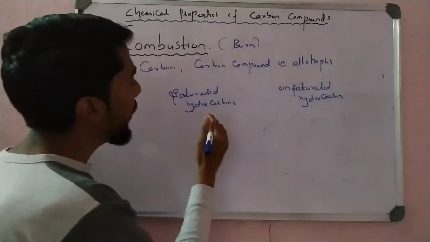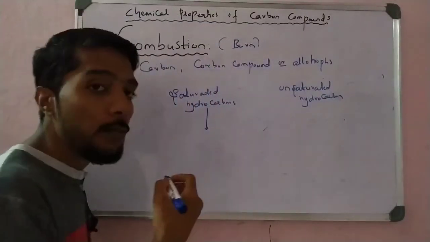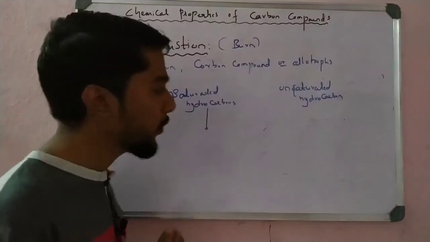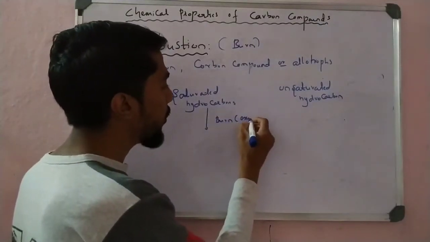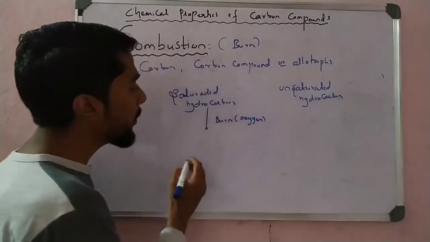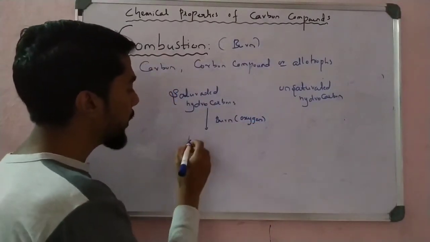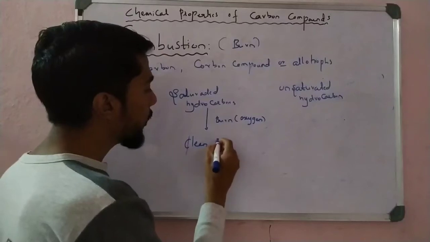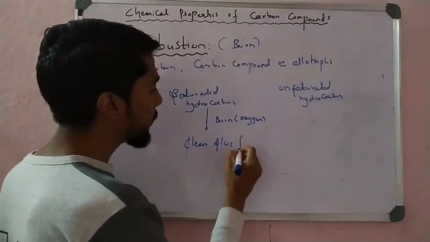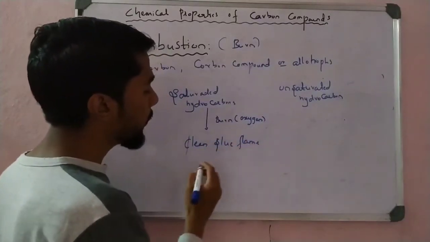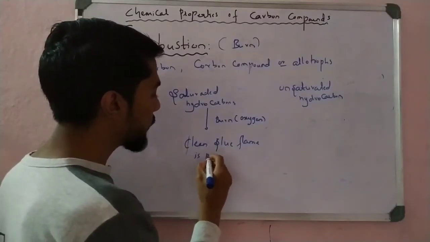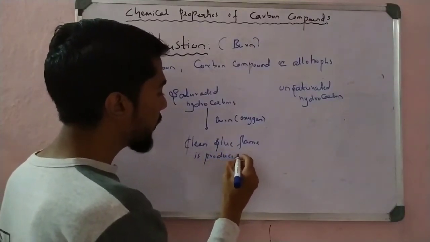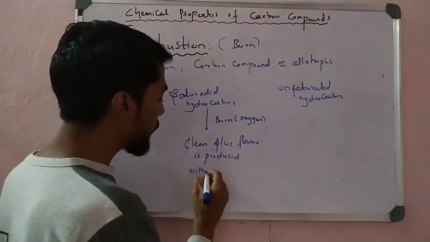When saturated hydrocarbons are burned in the presence of oxygen or air, we observe that a clean blue flame is produced without smoke.